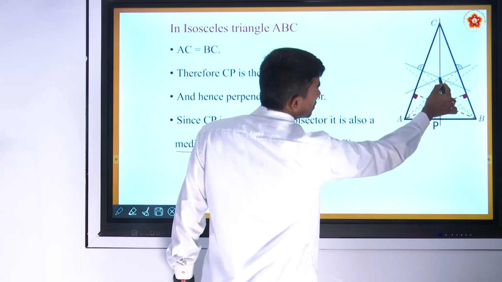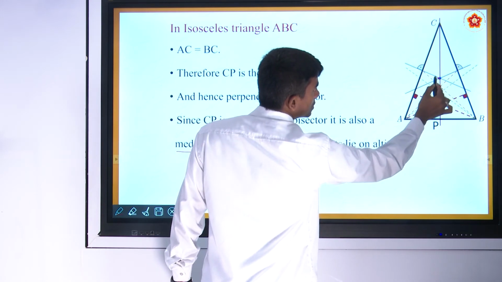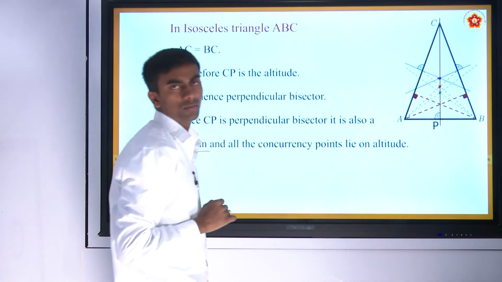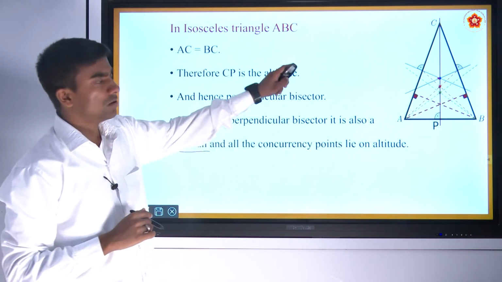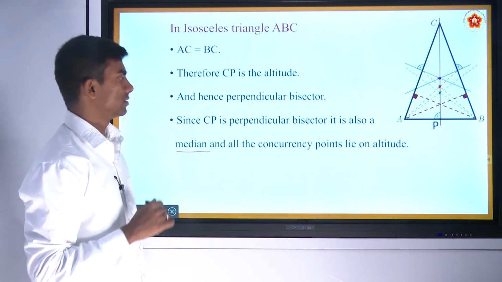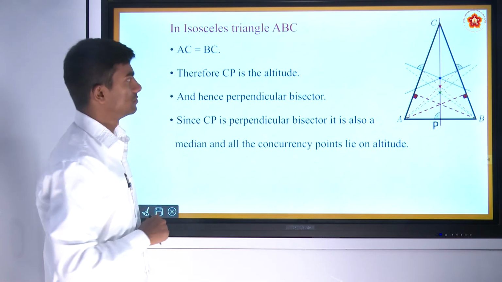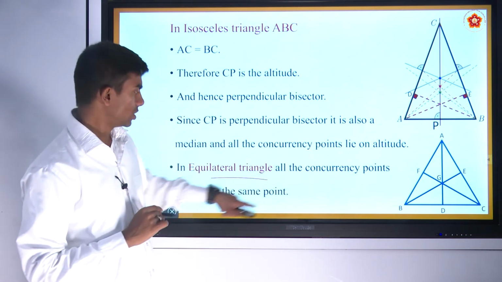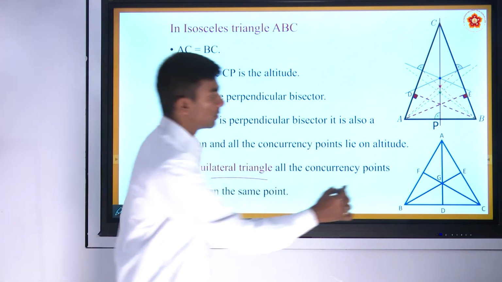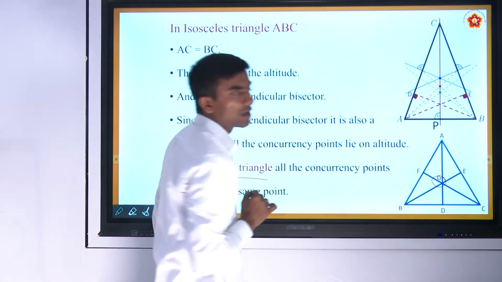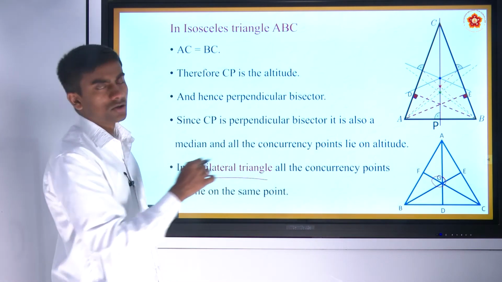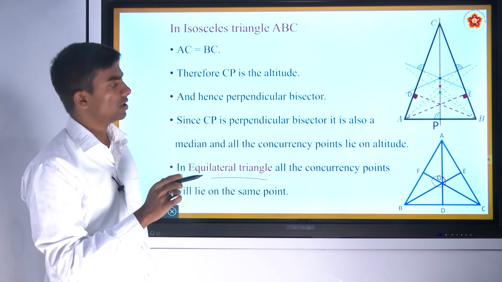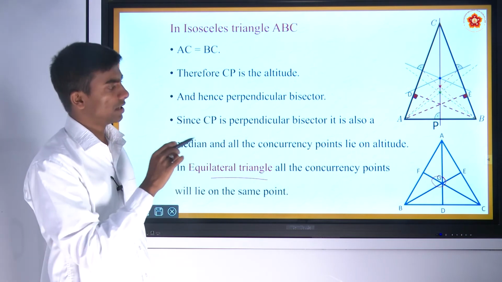Here this is one concurrency point, this is one concurrency point and this is one concurrency point. And all these concurrency points are collinear. In an equilateral triangle, all the concurrency points will lie on the same point. In an equilateral triangle, all the altitudes will be equal, all the sides will be equal, all the angles will be equal and all the concurrency points lie on the same point.